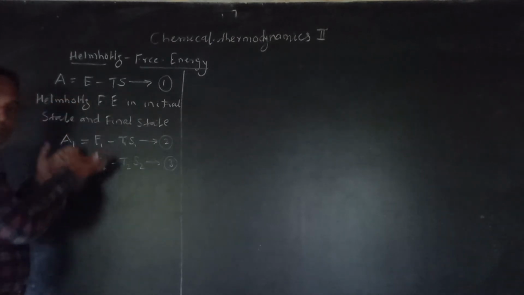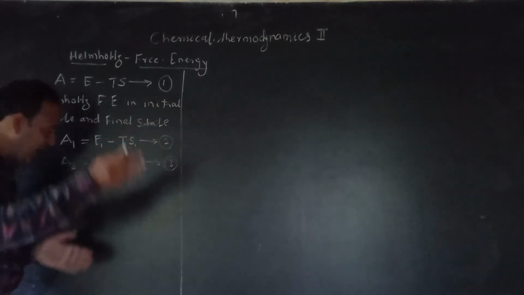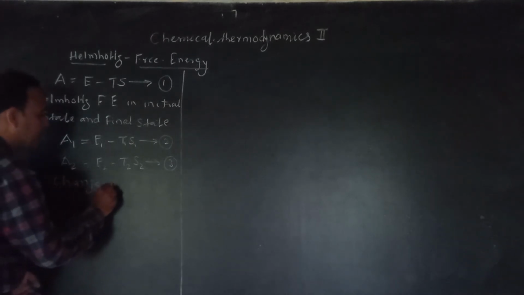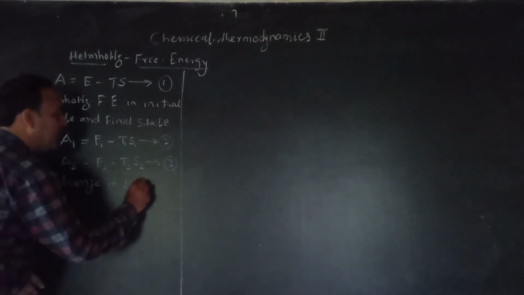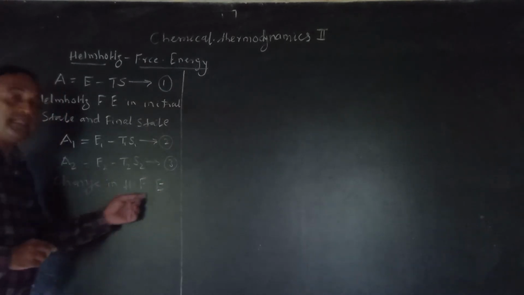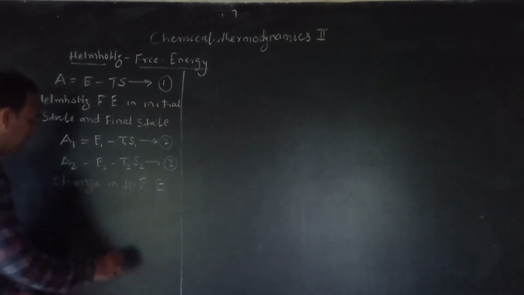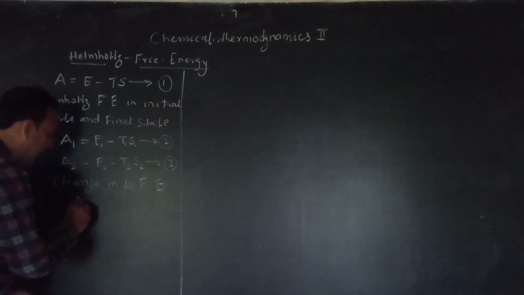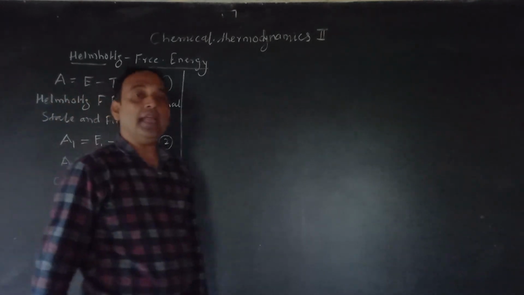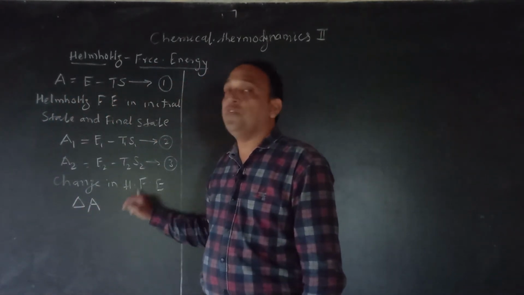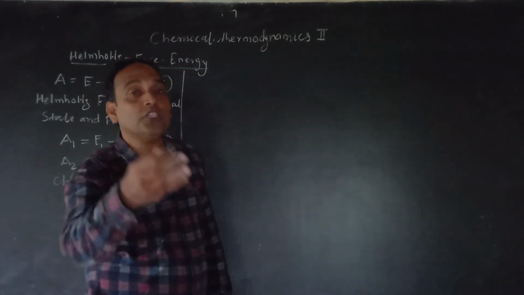Now by looking at this initial state and final state, we can find out the change in Helmholtz free energy. Now here HFE means Helmholtz free energy. The change in Helmholtz free energy is calculated as delta A. And how to find out the change?